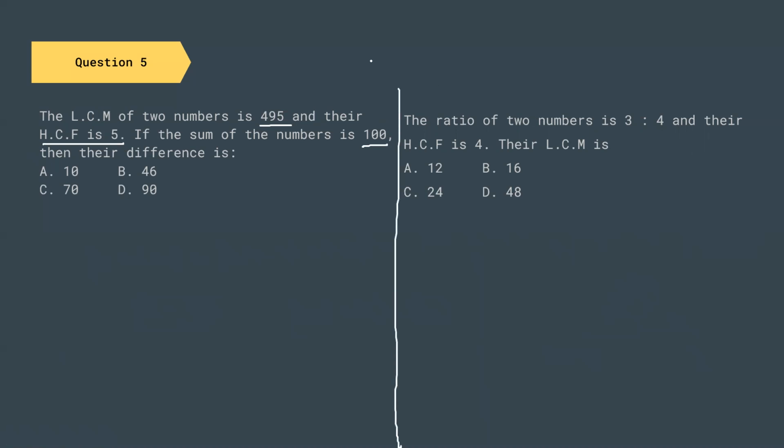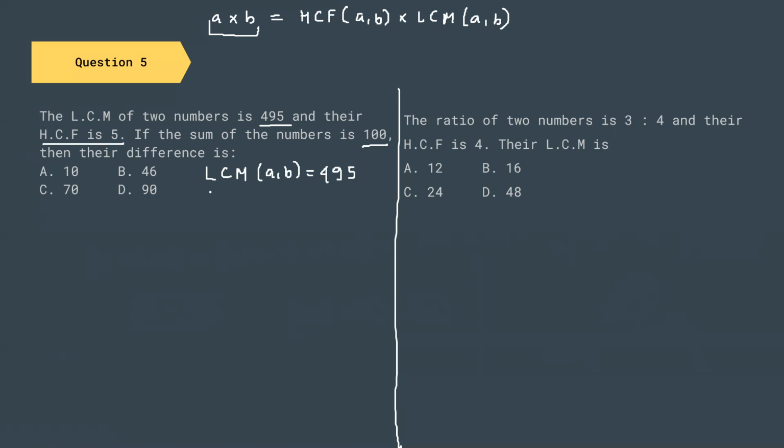So how can we approach this question? One of the important formulas that you have to remember: if A and B are two integers, then the product of these two integers is equal to HCF of A and B multiplied by LCM of A, B. So the product of the two numbers is equal to the product of the LCM and HCF of the two numbers.